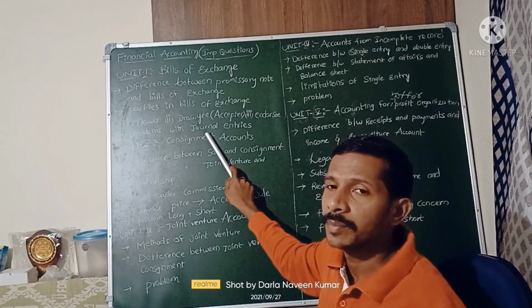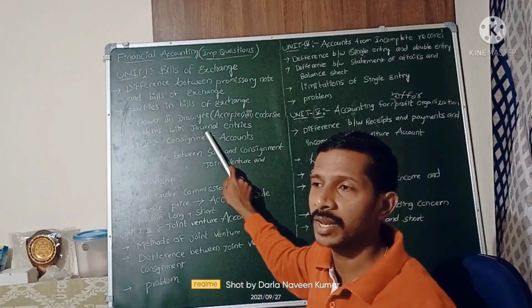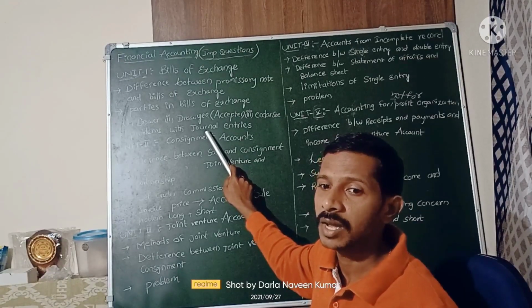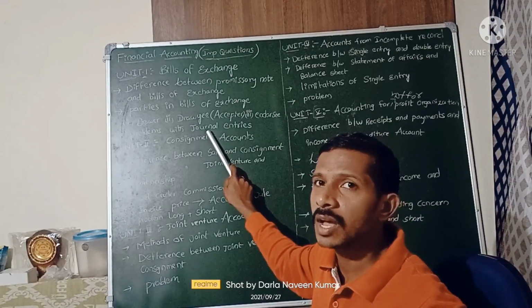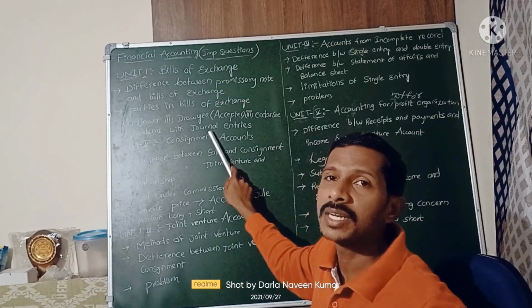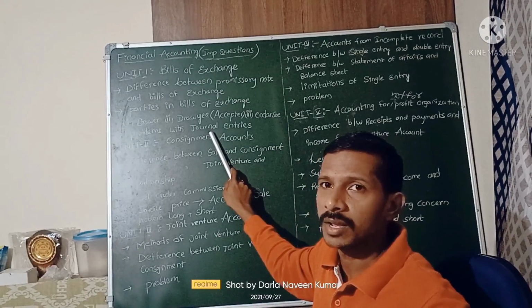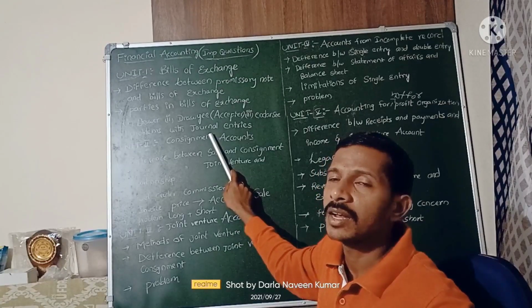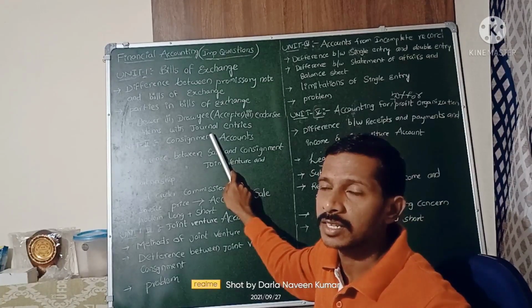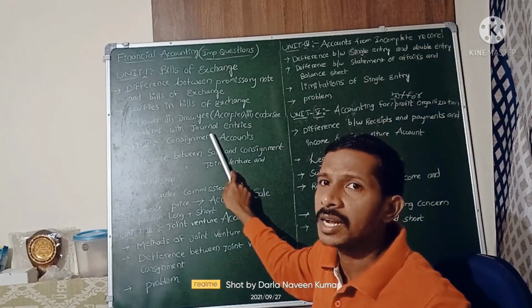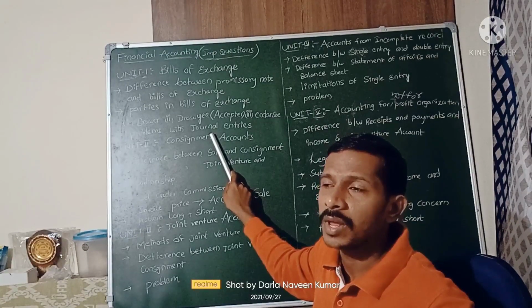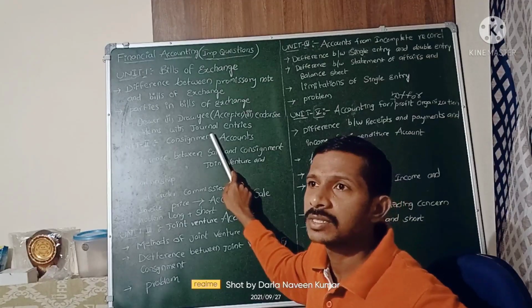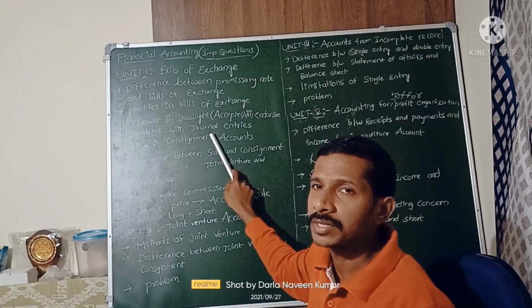Sometimes there may be dishonor of the bill, like a cheque bounce. Due to some reasons the bill may be dishonored, and then you need to write about the noting charges. Also there is renewal of the bill. These are the transactions we need to know in bills of exchange.